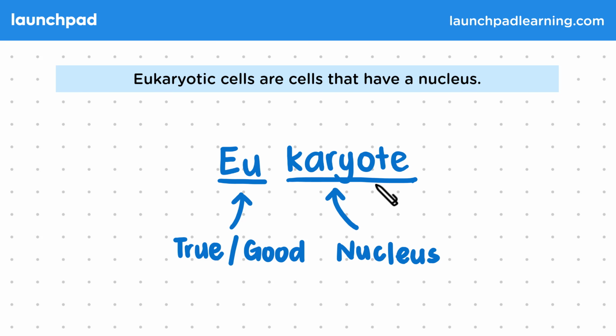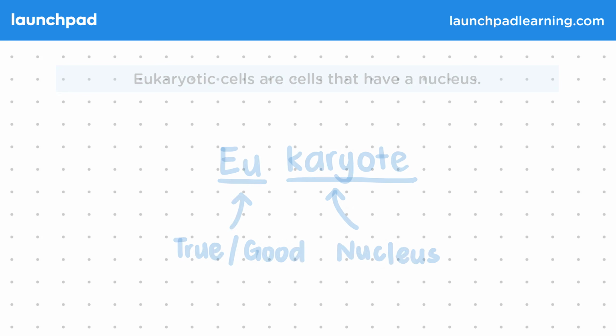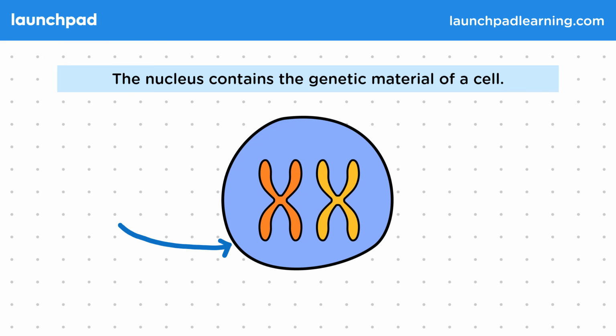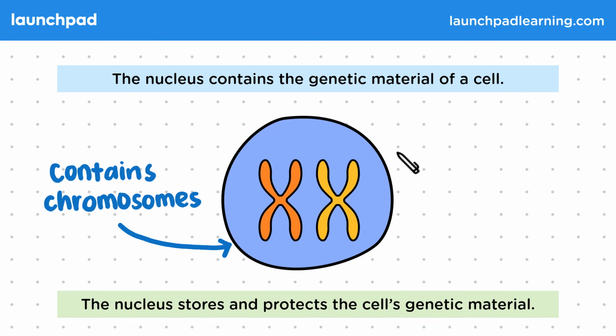So what is the nucleus and why is it so important? The nucleus contains the genetic material of a cell. Genetic material is DNA packaged as chromosomes. The nucleus stores and protects the cell's genetic material. So the cell's genetic material is enclosed within the nucleus and separated from the rest of the cell. For the exam, you need to know that eukaryotic cells have a cell membrane, cytoplasm, and genetic material enclosed in a nucleus.